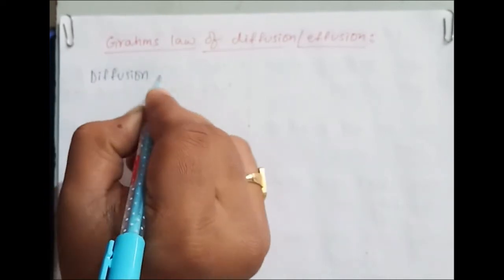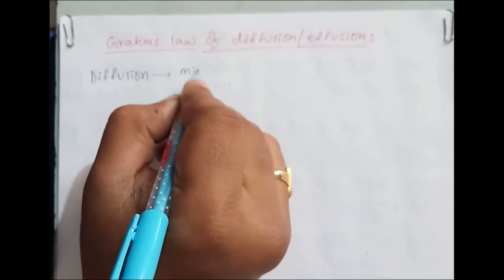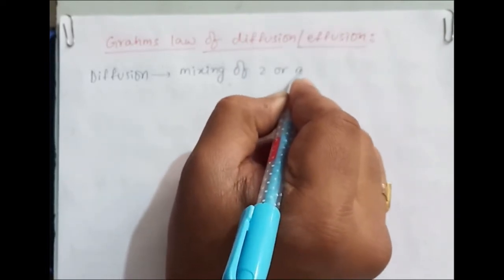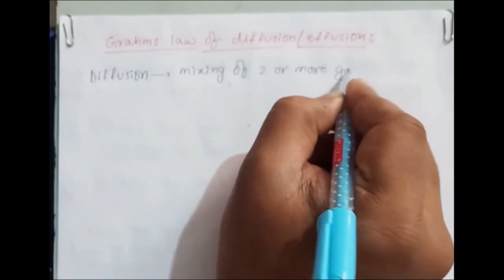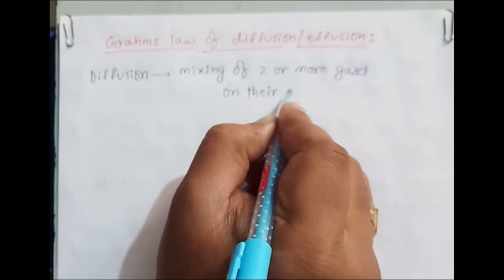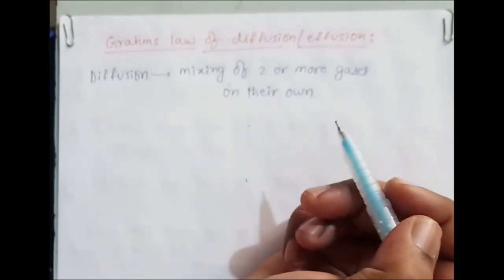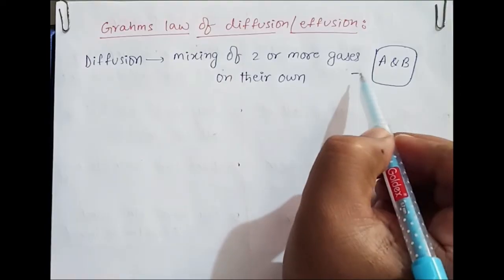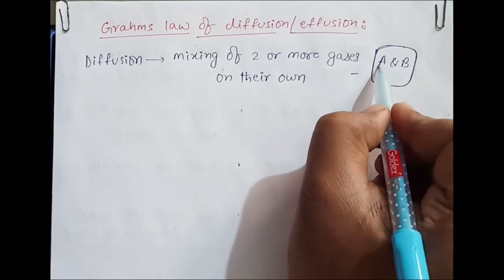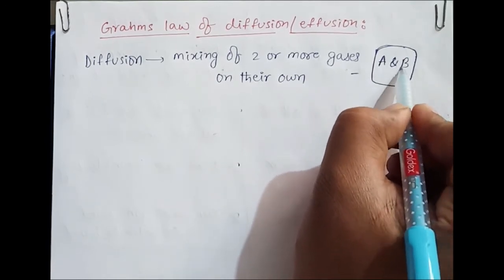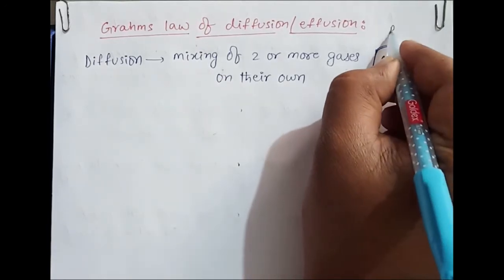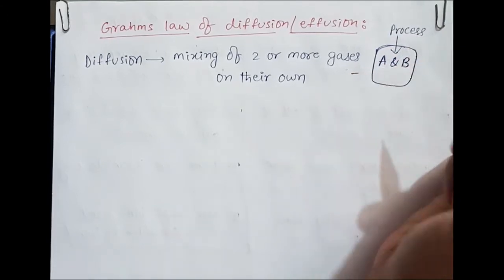Diffusion means mixing of two or more gases on their own. Yes, that process is called diffusion, which means here you are taking a closed container, and in this you are taking A gas and B gas, and these gases are mixing on their own. That process of mixing is known as diffusion.